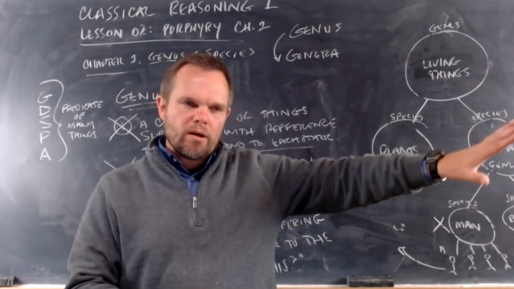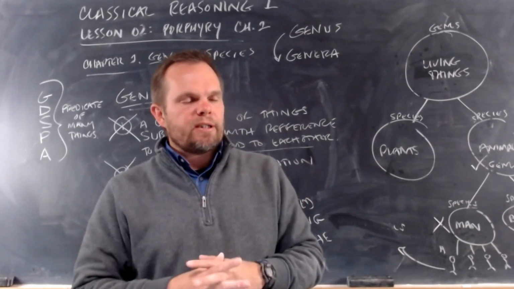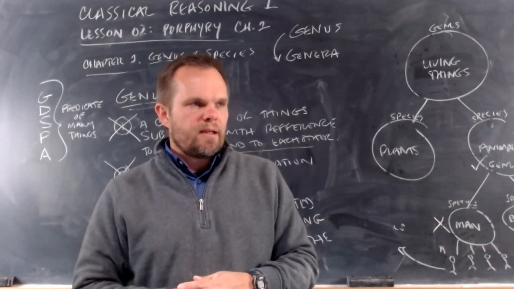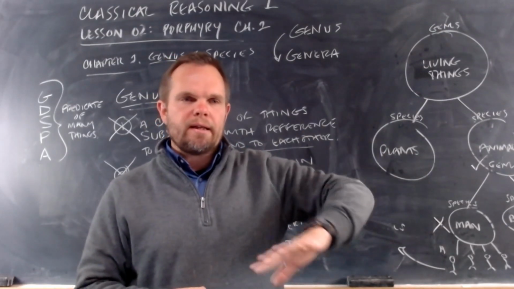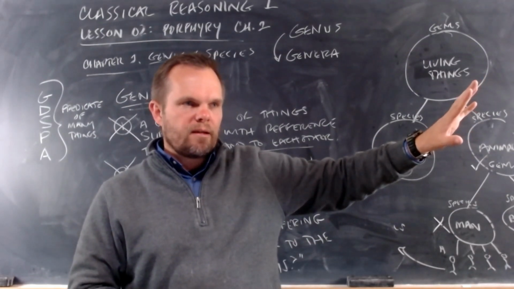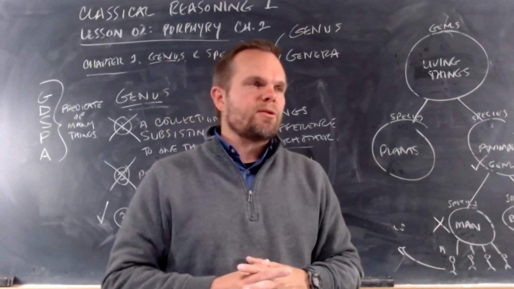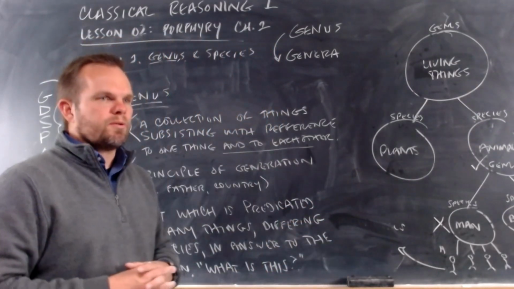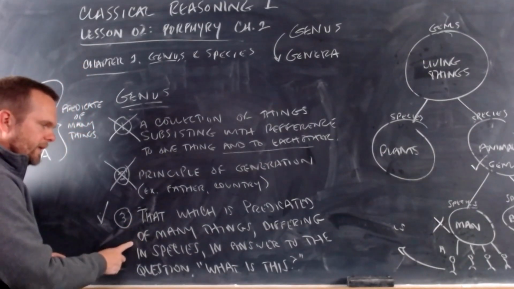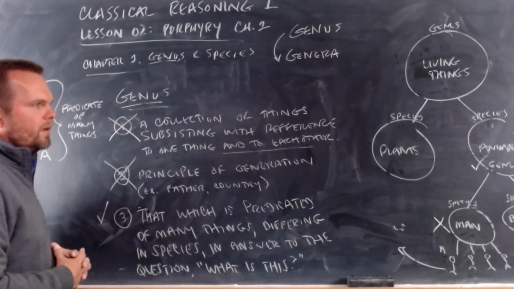That was chapter 1. In chapter 2, he explained why the word genus is confusing, because there are 3 possible meanings. He explained that the first 2 meanings are not the meanings that we use in philosophy. He said the third meaning is the meaning that we're going to use, that Aristotle is going to use in philosophy. Genus is that which is predicated of many things, differing in species, in answer to the question, what is this?